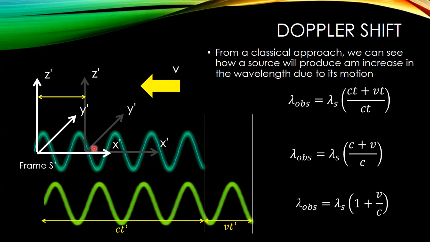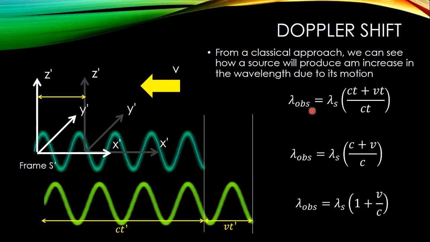And what happens here, this movement backwards actually allows the wave fronts to stretch out. So that's the same sort of effect that we would expect to see from a source moving away from an observer for sound.